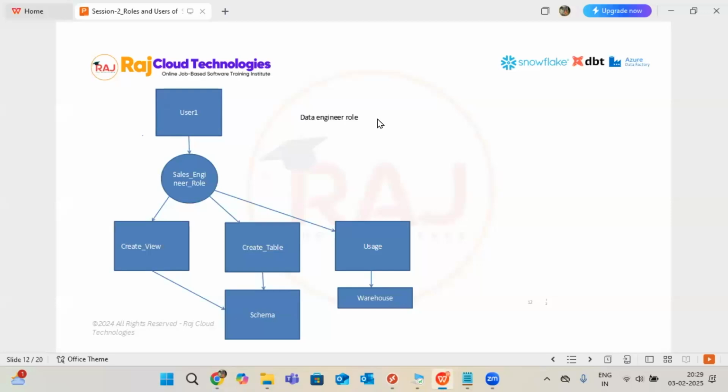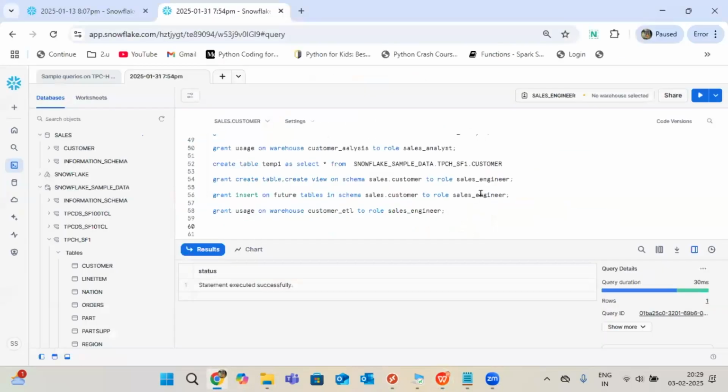But now for sales engineer, what I achieved is that, compared to sales analyst, sales engineer has table creation, view creation, and an additional warehouse also added. So sales engineer can create the table and view, can insert the data, and can select also. But analyst can do only select. That's the reason compared to sales analyst, engineer is the powerful role. Clear, right? Got the clarity? Yes.